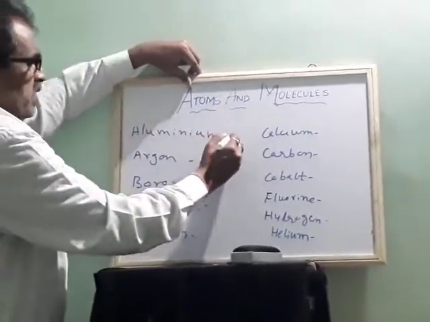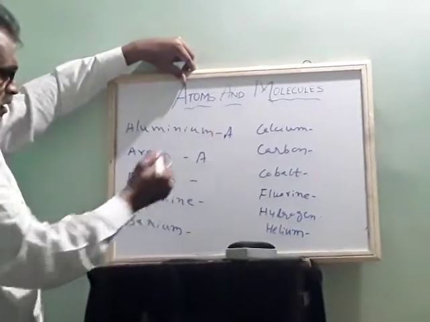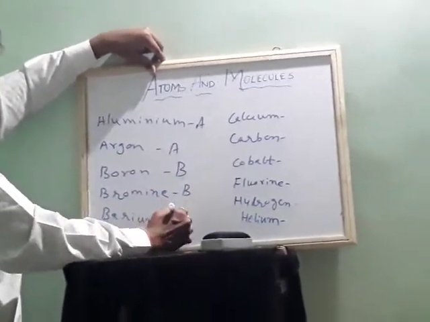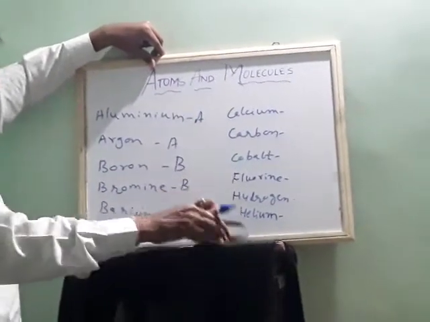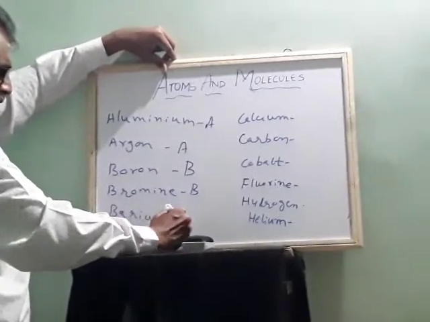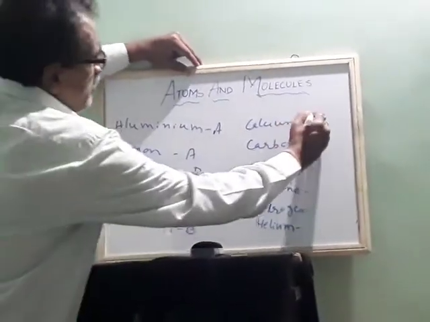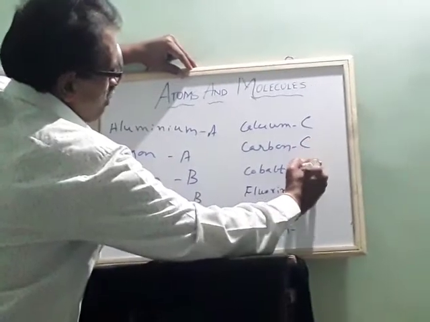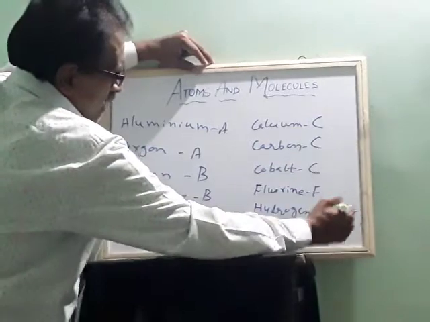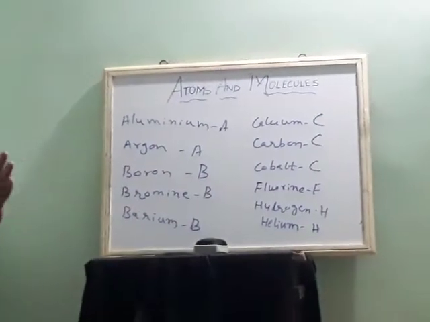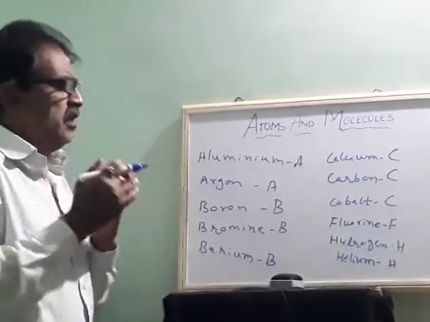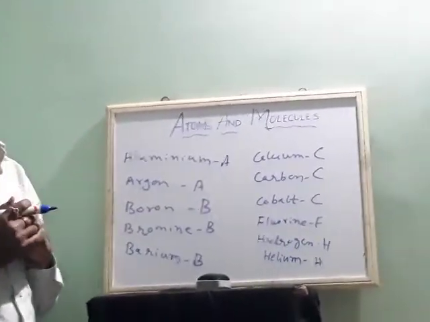So aluminium, if I write A, then argon also A. Boron I will write B, here also I will write B, here also B. So here there is confusion. We cannot find which is the element given here. Calcium I write C, carbon I will write C, cobalt I will write C, fluorine F, hydrogen H, helium I will write H. So as per IUPAC, these names are taken mostly from Latin names and in English also.